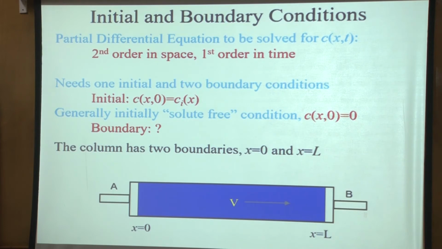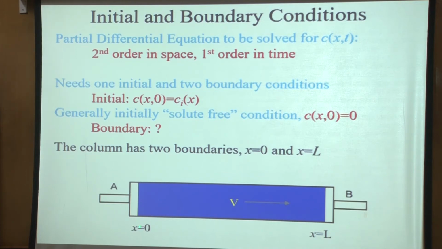But there are two boundary conditions which we now need to specify. So for this initial condition, we say that initially it is solute free, and therefore C(x,0) is 0 at time t equal to 0; at all x's there is no concentration. For the boundary condition, you have two boundaries, x equal to 0 and x equal to L. L is the length of the column and V is the velocity, the seepage velocity.